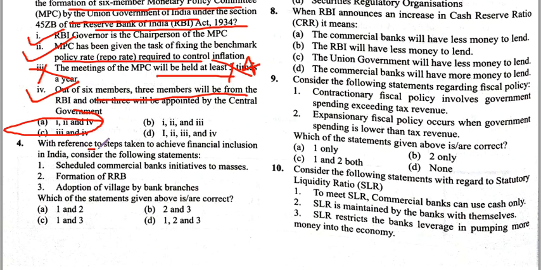With reference to the steps taken to achieve financial inclusion in India, consider the following statements. Scheduled commercial banks' initiative to reach the masses, yes. Formation of Regional Rural Banks, yes. Adoption of villages by bank branches, yes. Asking for all the correct statements, 1, 2 and 3 are correct, so the answer is D.